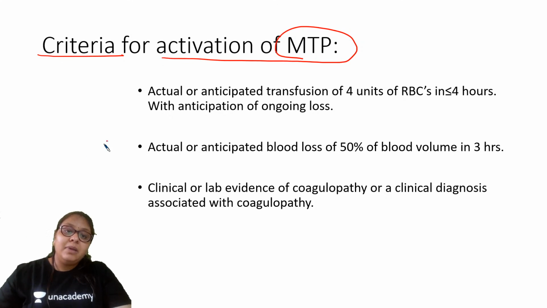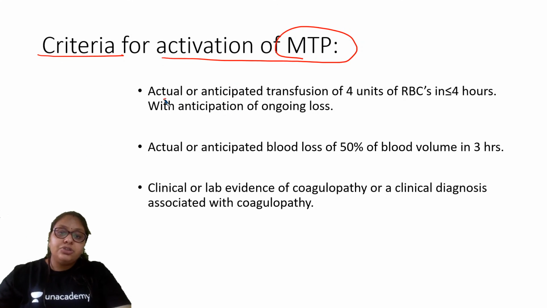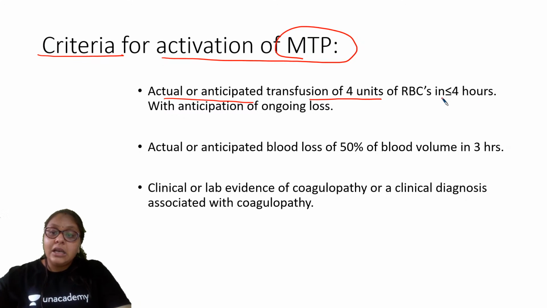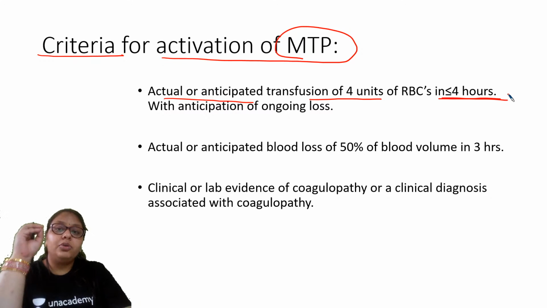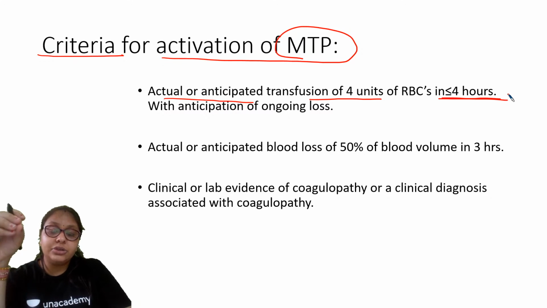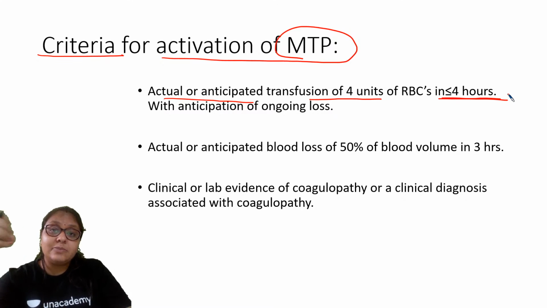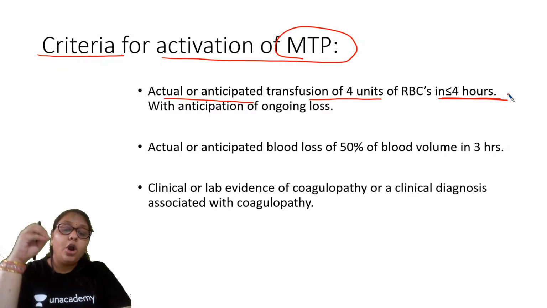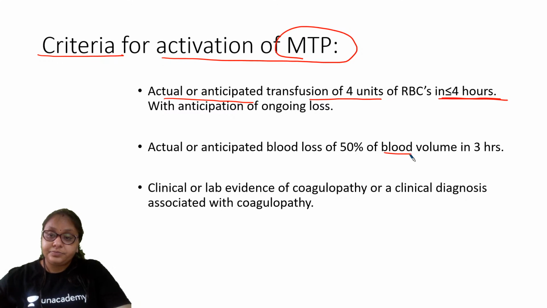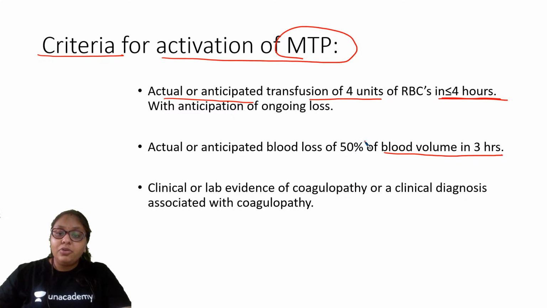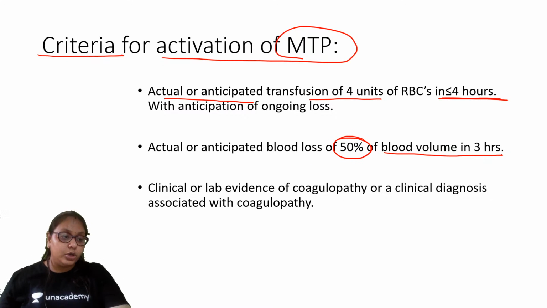So MTP is activated if there is actual or anticipated transfusion of 4 units of RBCs in less than or equal to 4 hours. You have transfused 4 units of RBCs, and after that there is anticipation of ongoing losses, so it's better you activate the MTP. Or else, within 3 hours you have lost 50% of the blood volume.